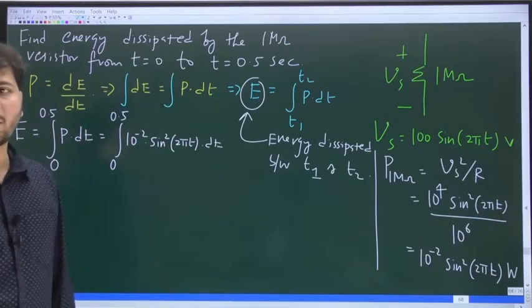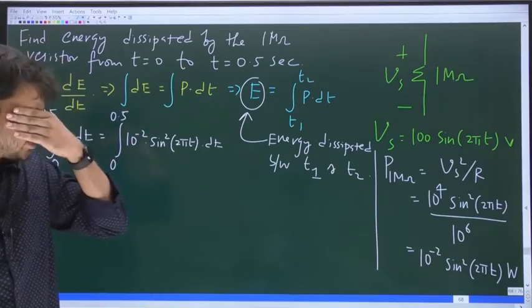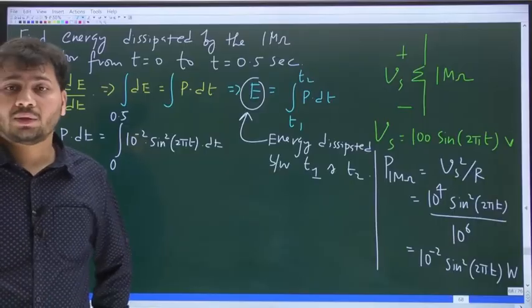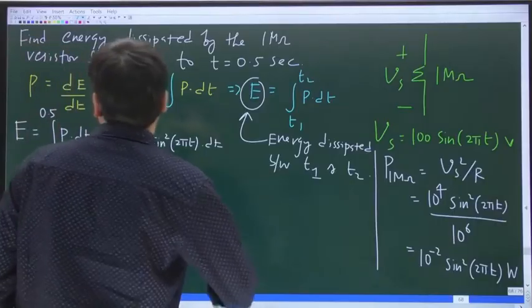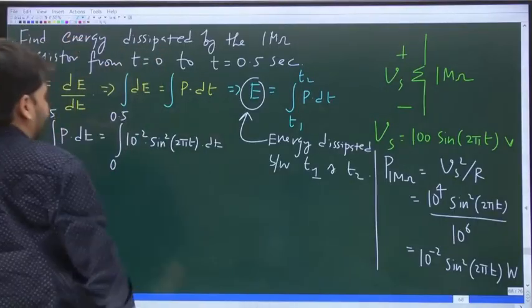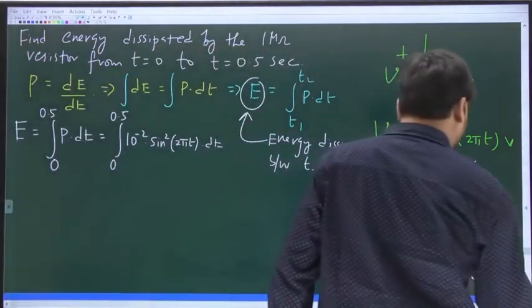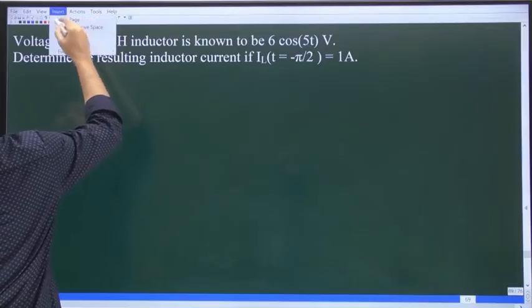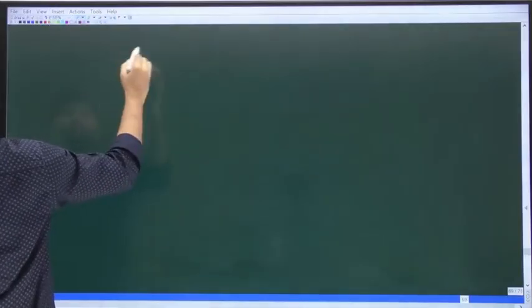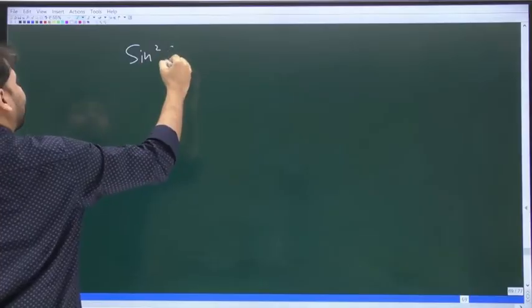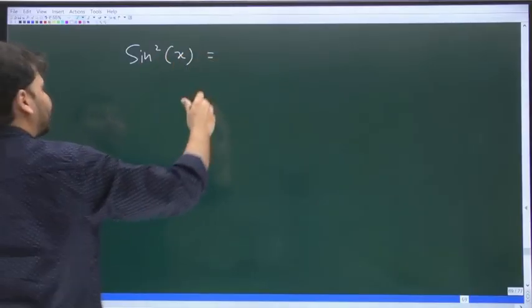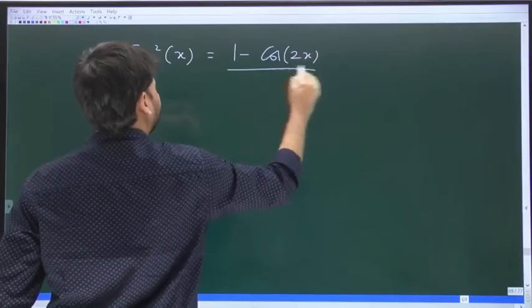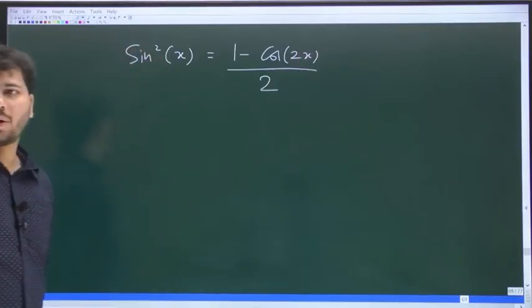See, sine square can be written as 1 minus cos 2x by 2. I hope you know this relation. Do you all agree with this?